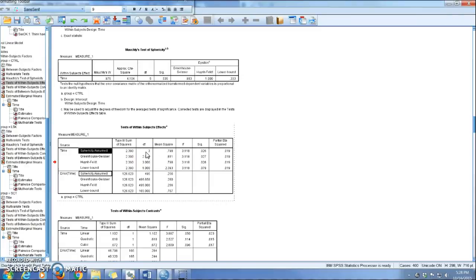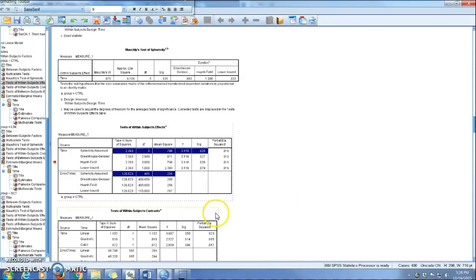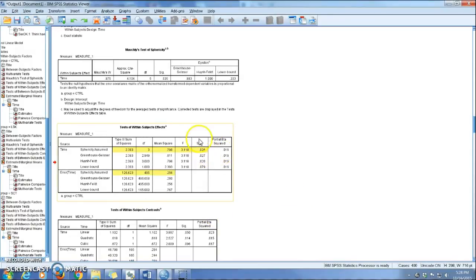And so what we'll be reporting then, and I know this is tricky, so it's got time and it's got these 4 different ones, but we're just using the top one. Then it's got error and it has 4, but we're just using the bottom one. These are the variables that would make up your source table, just so it looks like what you guys are used to seeing, okay? But where we're going to actually look, of course, is in this column to see if it's significant or not. And what we find out is that there is a significant change in subjects' views on whether or not having sex as a teenager is okay for this group, okay?